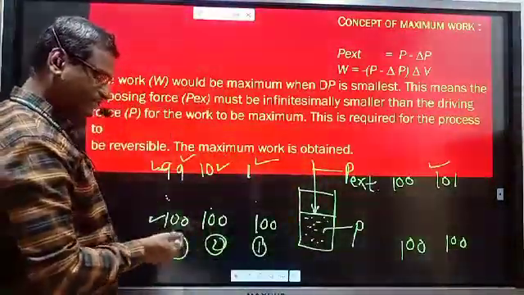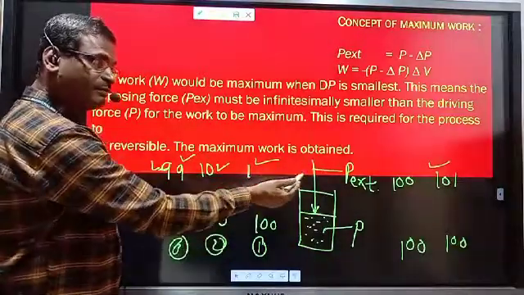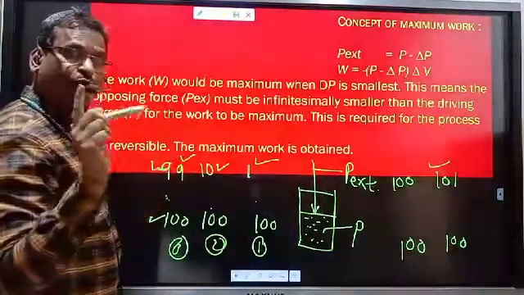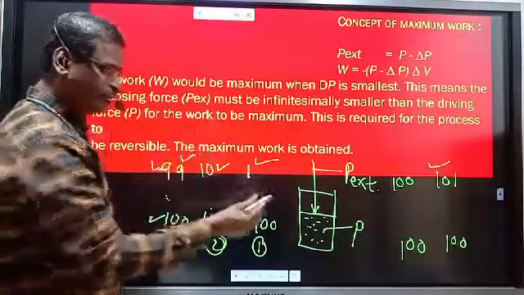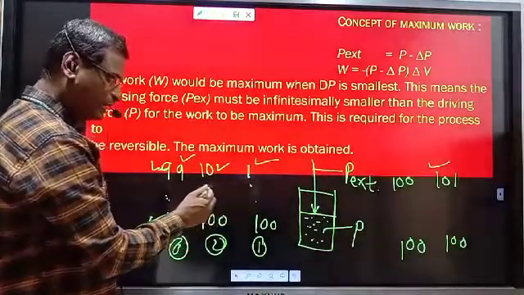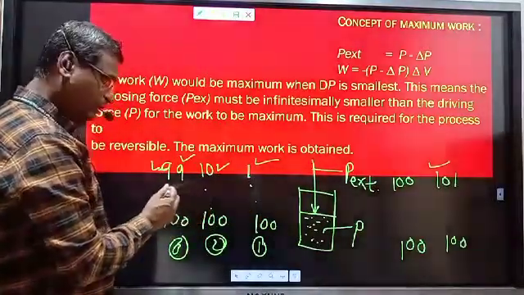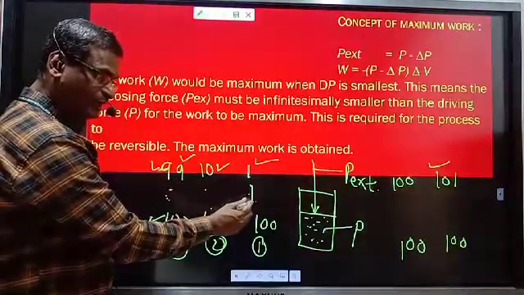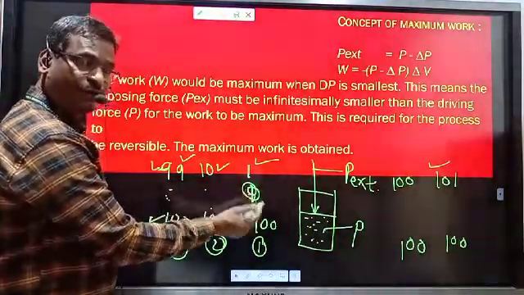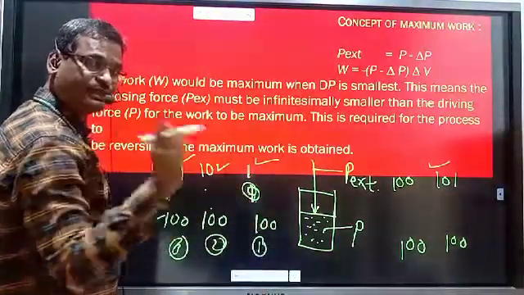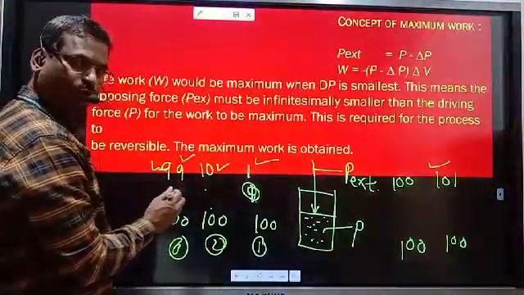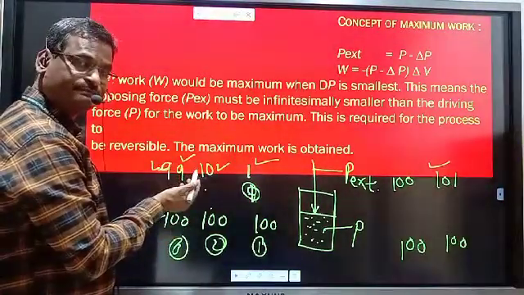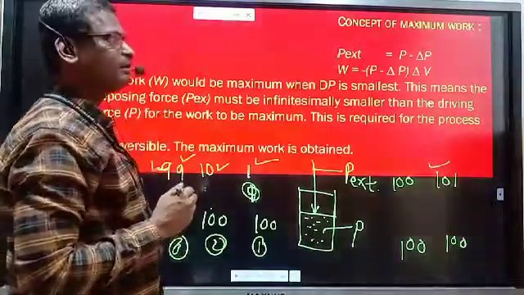So for the process of expansion, the external pressure must be very high like this, so that we get maximum work. Here we will get minimum work, less work, but here maximum work. Why minimum in this case? Because expansion takes place in a fast manner in a single step. Here expansion is slow because the opposing pressure is also greater. So expansion takes place slowly and we get the maximum work.